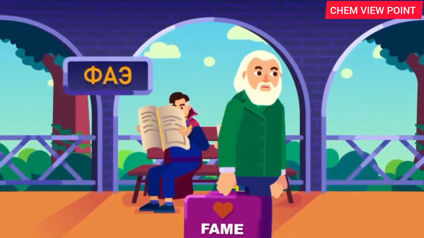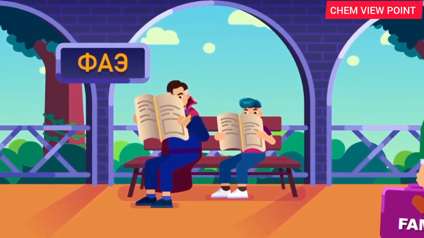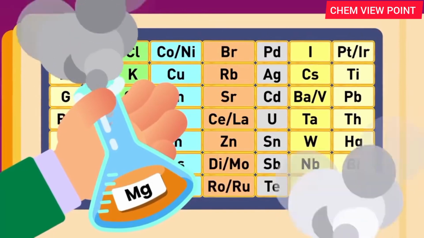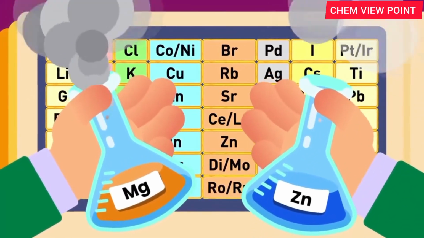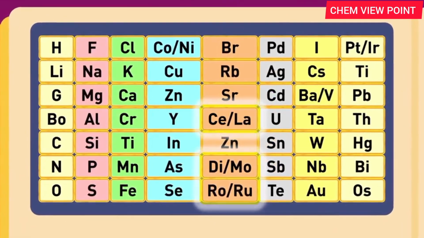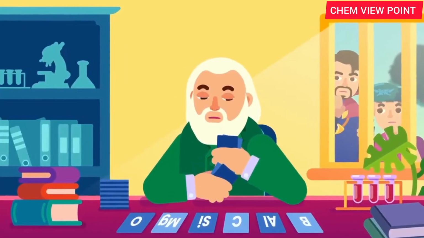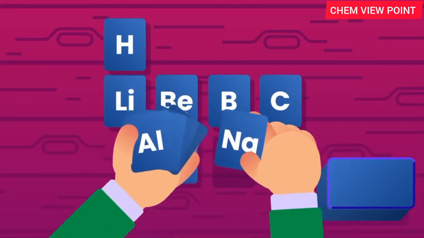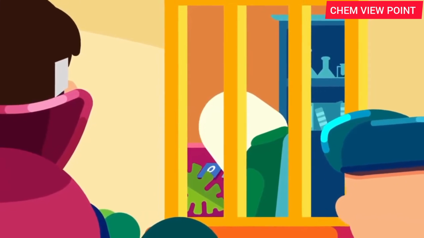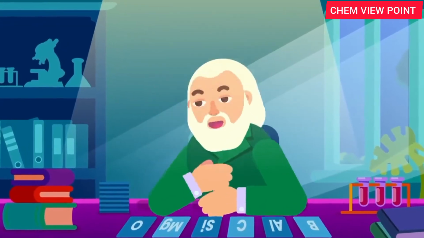Then came Dmitri Mendeleev, a Russian chemist, who looked at the periodic table that was being used at this time. He noticed a few problems in it. Some elements were being put into groups with other elements which they did not react similarly to, and some boxes of the periodic table were even having multiple elements put into it. Mendeleev started writing each known element on cards and kept rearranging them like playing cards.